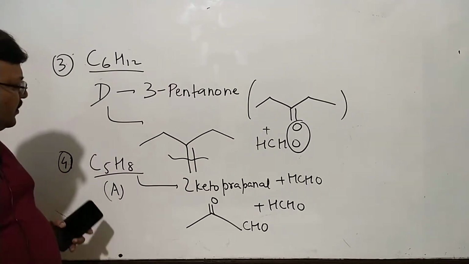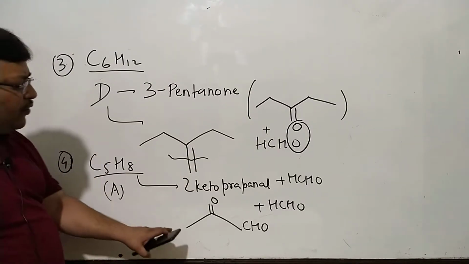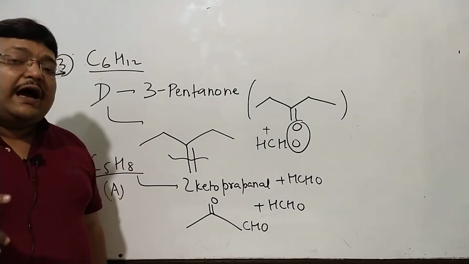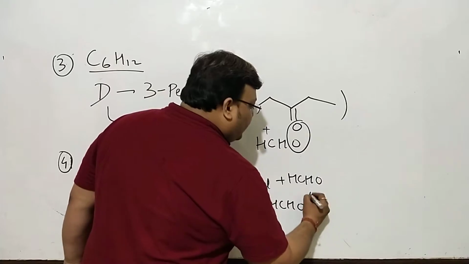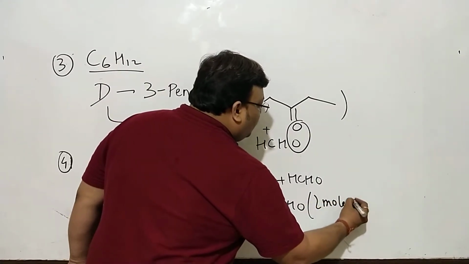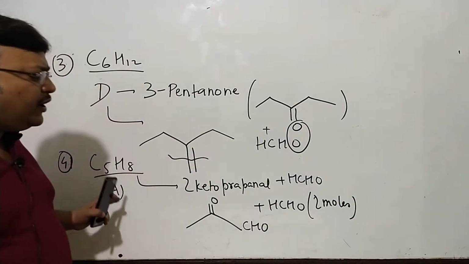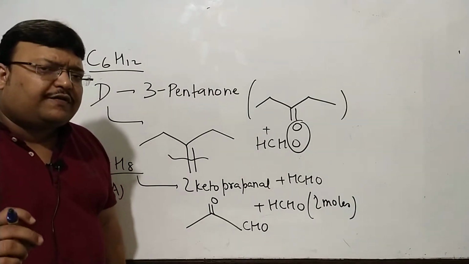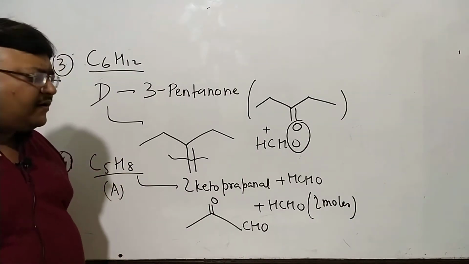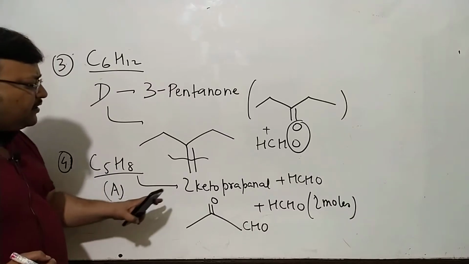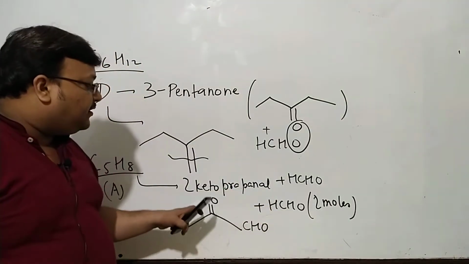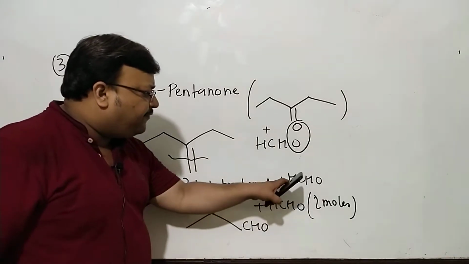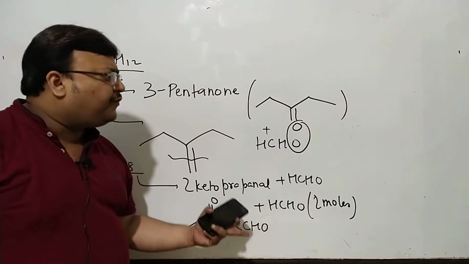Now naturally, when there are 5 carbon atoms here and 1, 2, 3 and 4 only, I repeat, you will have to believe that formaldehyde here is 2 moles. That's the only way you can grasp the structure of this molecule. So a little bit of smartness is required. C5H8 giving you 2-ketopropanol plus formaldehyde. The count is 1, 2, 3, 4. That means you want 2 moles of formaldehyde.